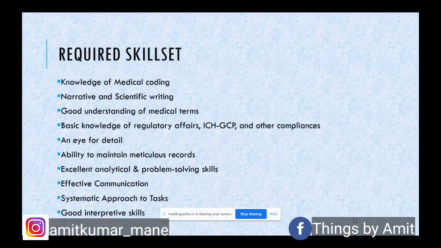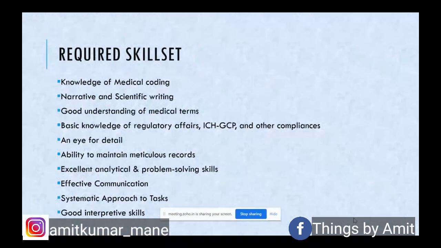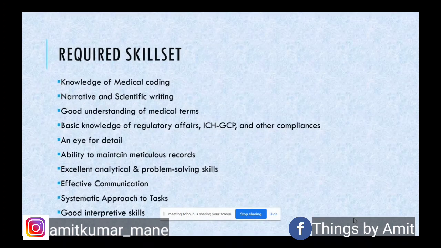So be it with patients or reporters, with your internal groups, or with regulators, we need to have effective communication while handling adverse event data. There has to be a systematic approach, and a good interpretive skill. To have this systematic approach and the appropriate records in place, that is how the role of various safety databases comes into the picture.